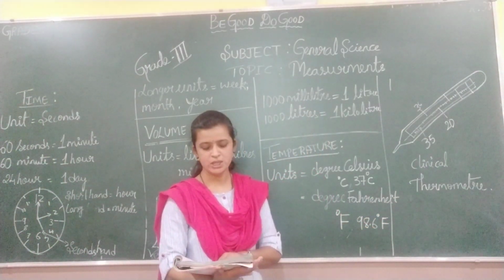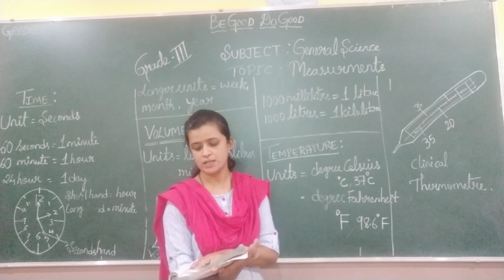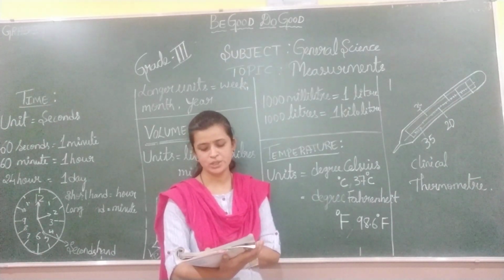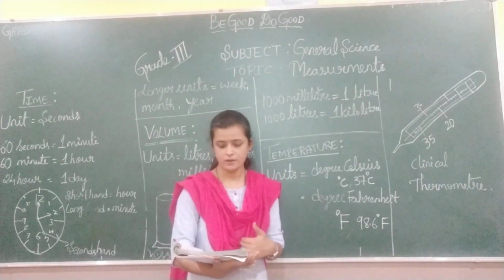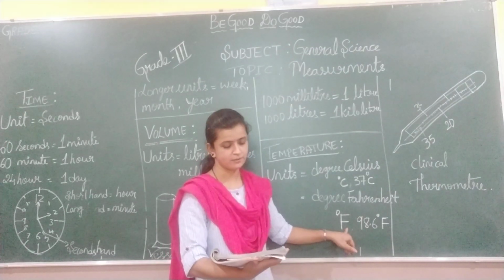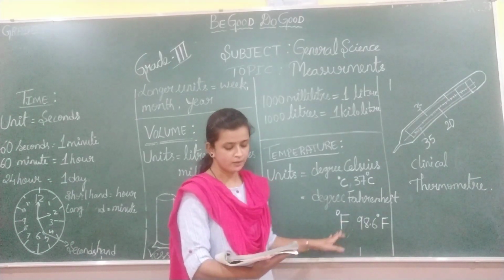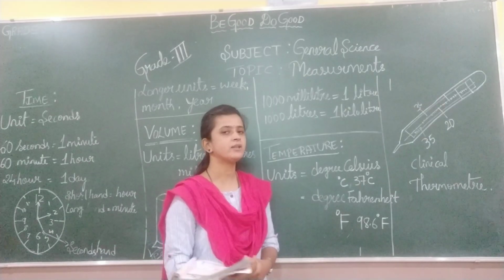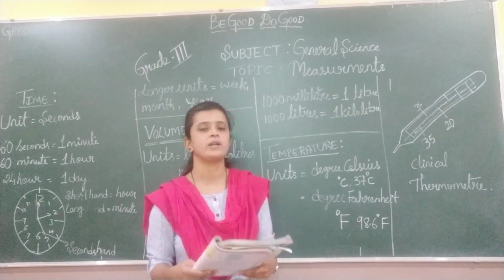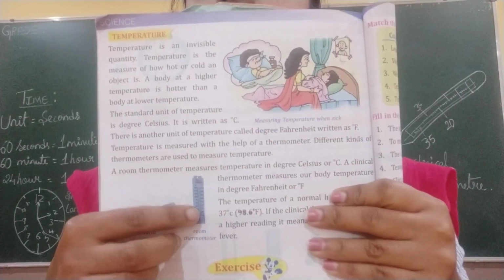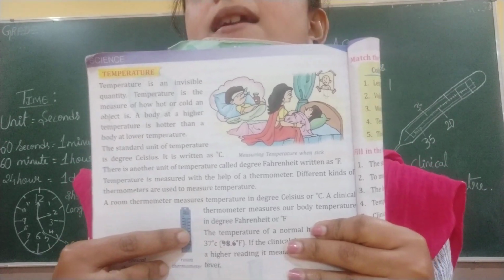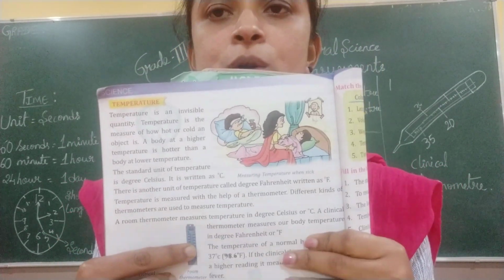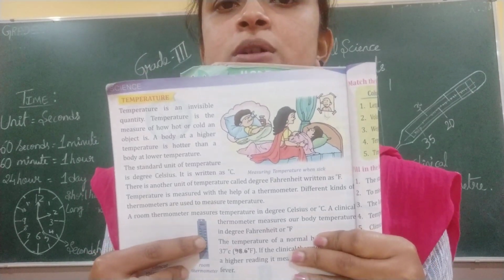A room thermometer measures temperature in degree Celsius. A clinical thermometer measures our body temperature in degree Fahrenheit. Room temperature can be measured with the help of the room thermometer, children. The room thermometer is as given in this picture. With the help of this instrument, we can measure the temperature of the room.